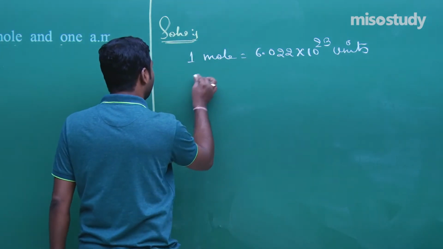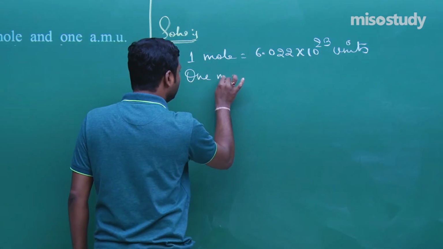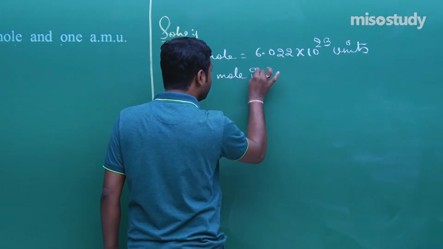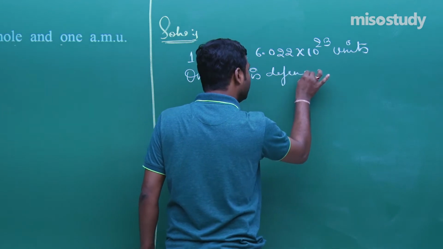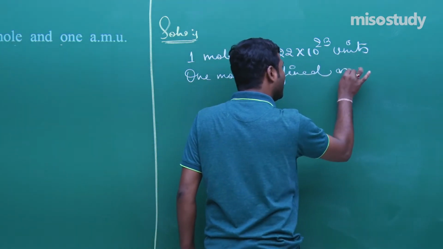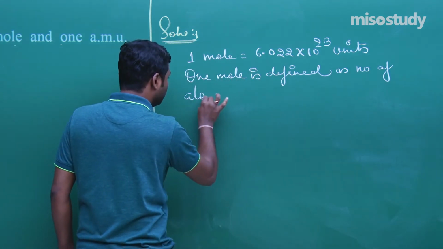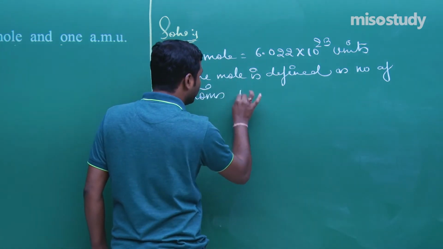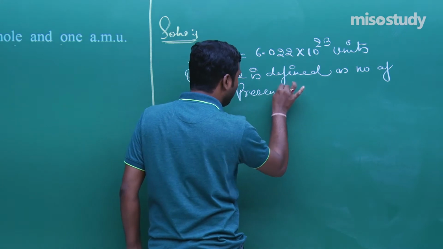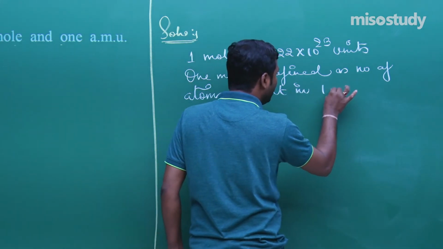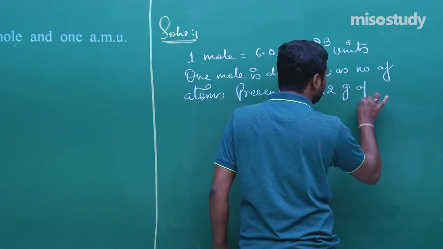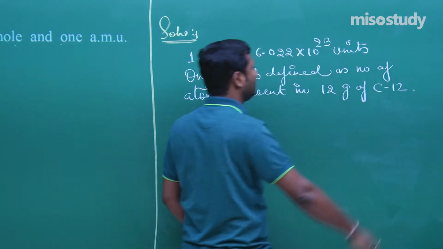Or you can say 1 mole is defined as the number of atoms present in 12 gram of C12.